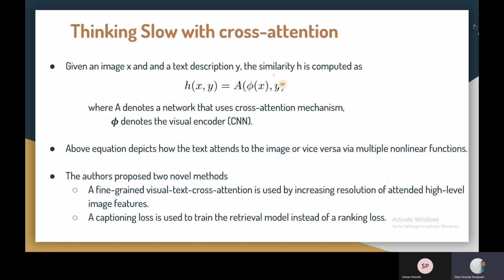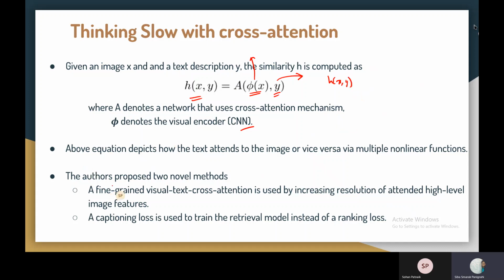So first of all, let us see what these cross-attention models are. As we saw in the previous picture, they are going to give this value h of x, y for an image x and input text y. So this phi of x can be any visual encoder such as a CNN, and y is the text part. This A is the network which performs the cross-attention mechanism. Maybe A can be a transformer decoder, something like that. It will take the input phi of x, it will take the input y, and then it will give a final number h of x comma y.